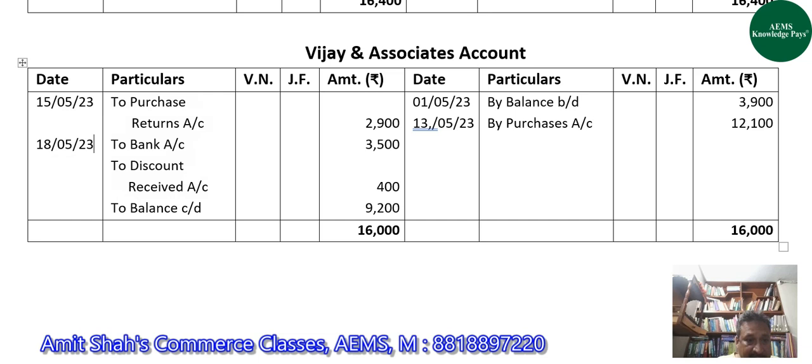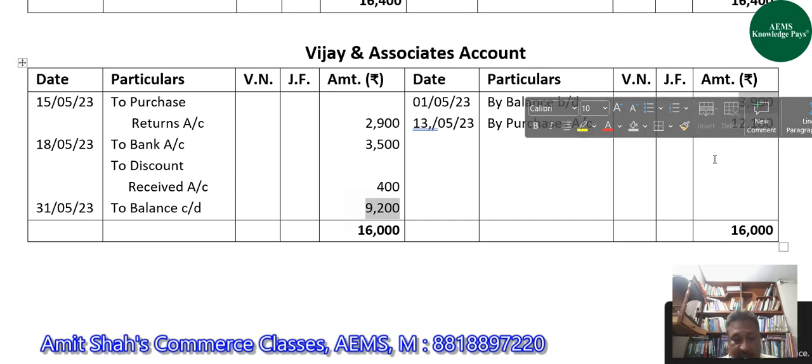So this is the credit balance at the end of May in the account of Vijay and Associates. I hope you have not forgotten that this balance is a credit balance. And this is also a credit balance, guys.